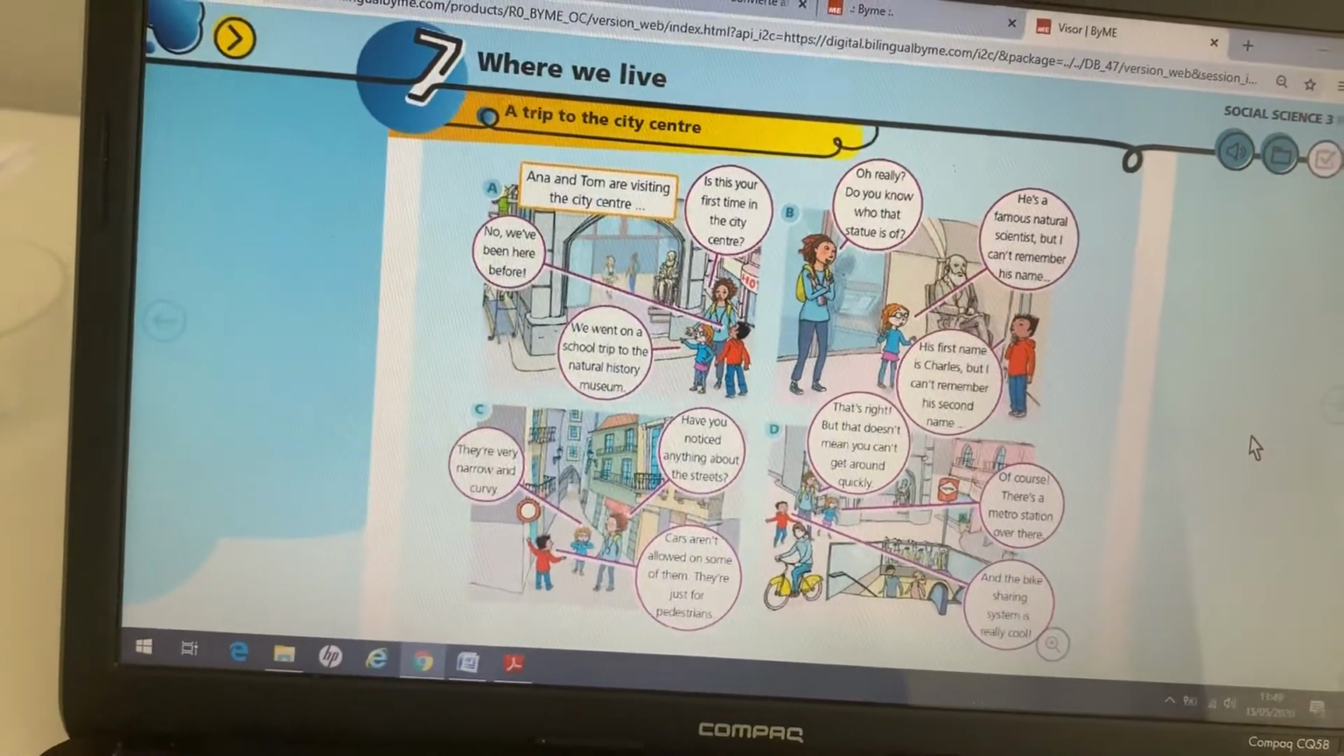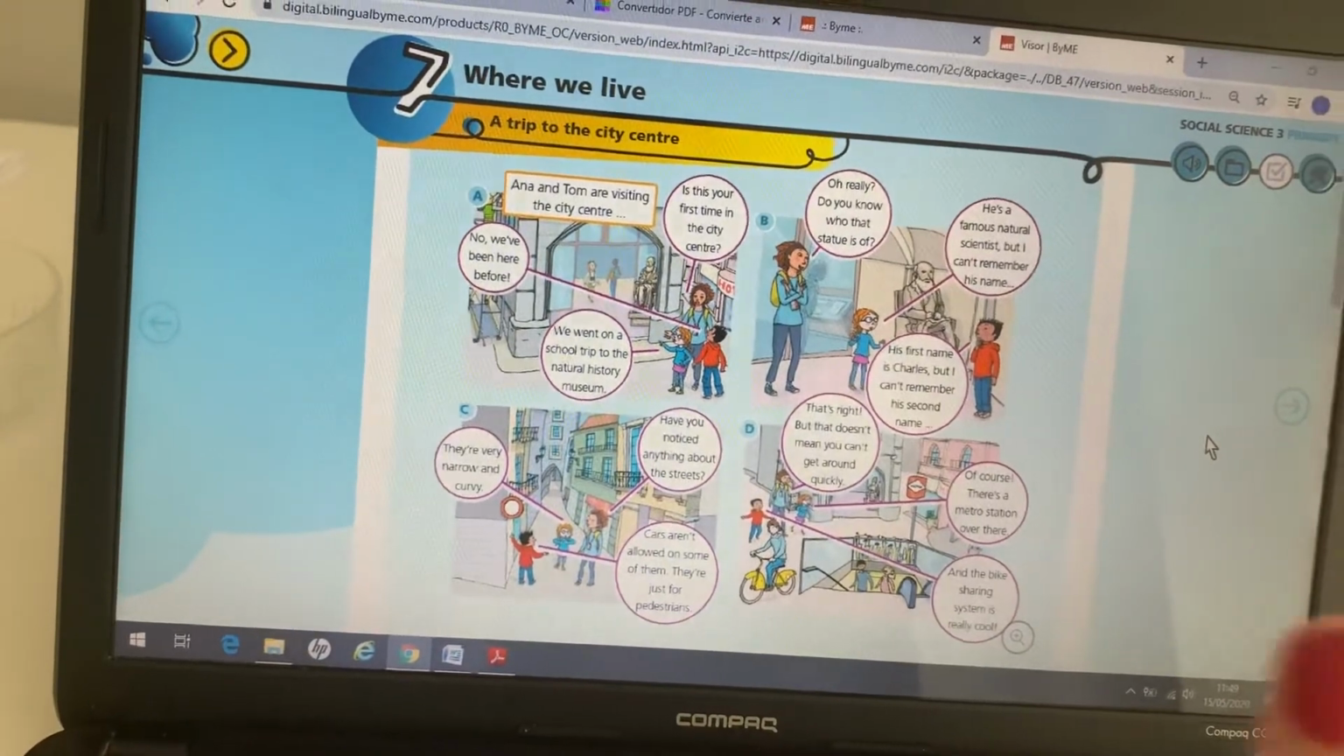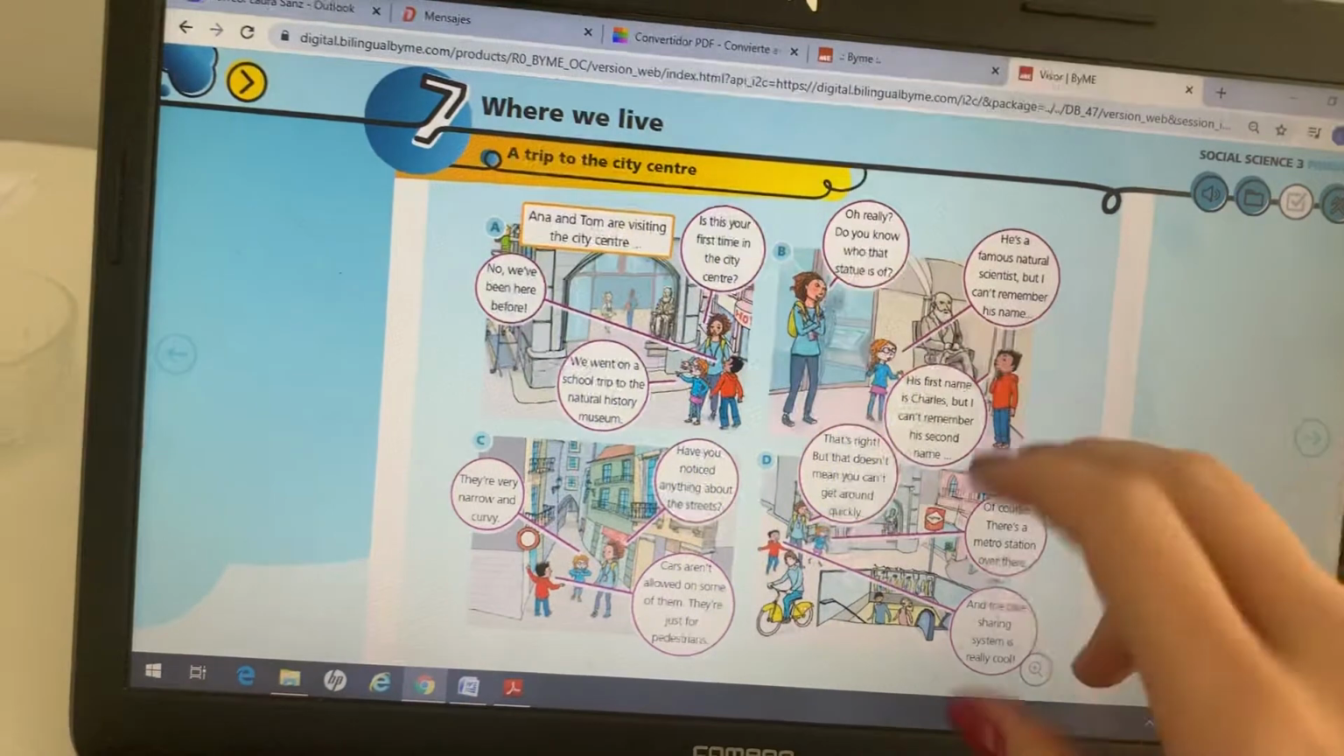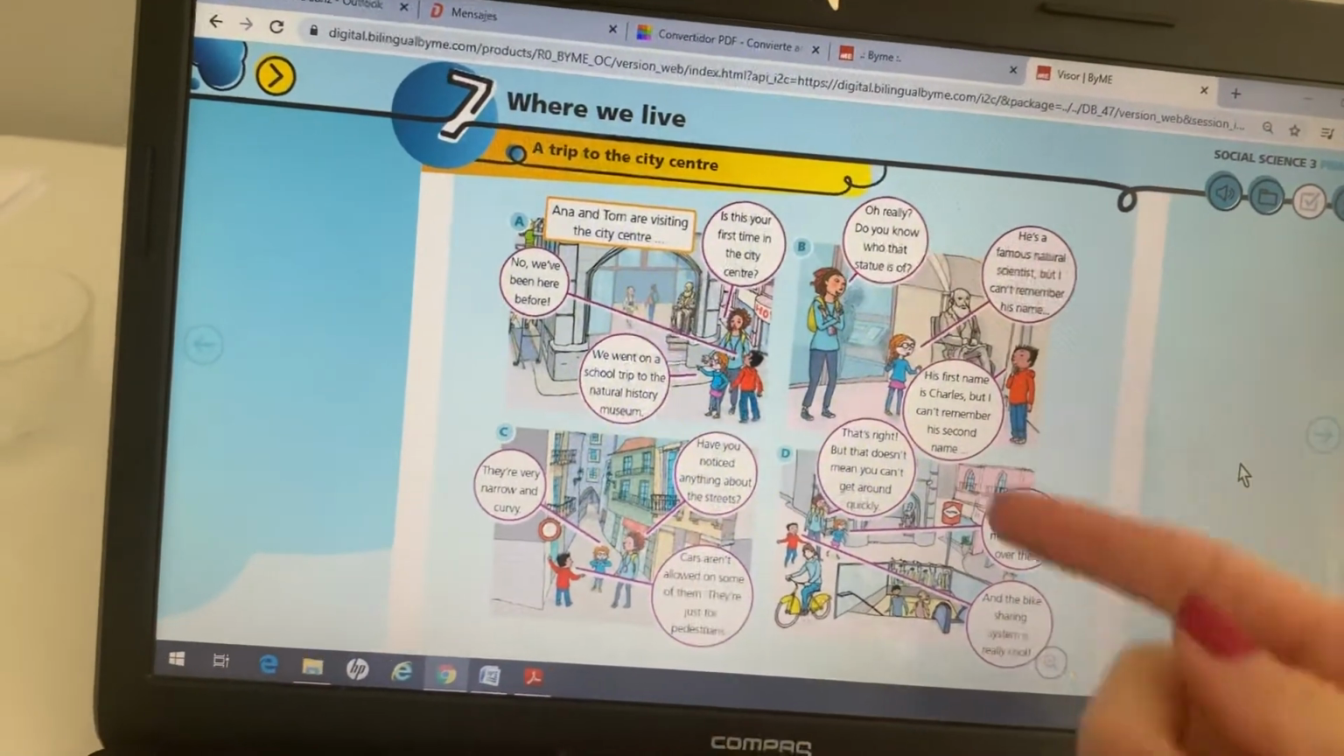This is the step number 3. So remember, 1, read in silence. 2, listen to it in the online book. And 3, you read it aloud, okay?